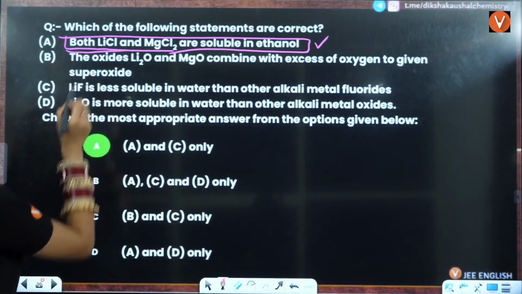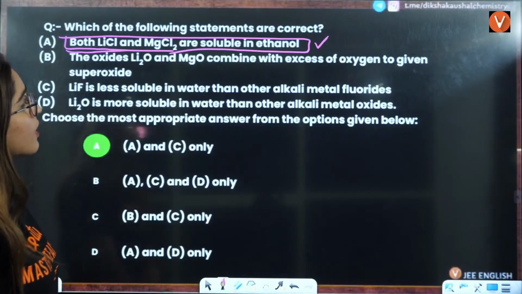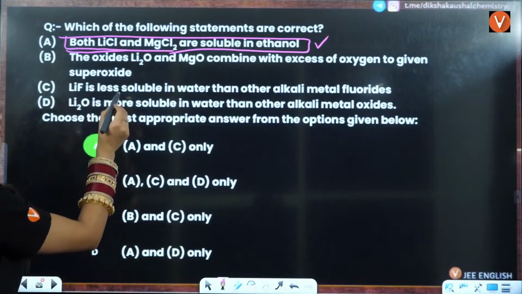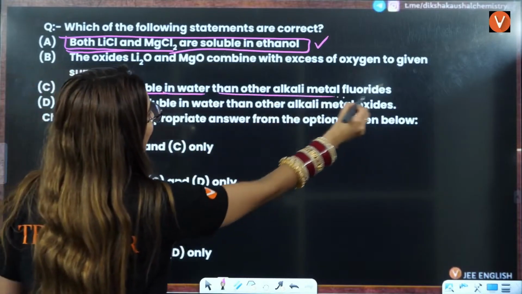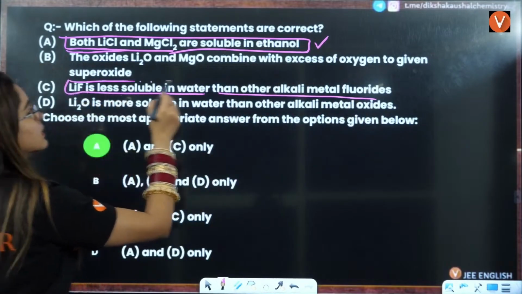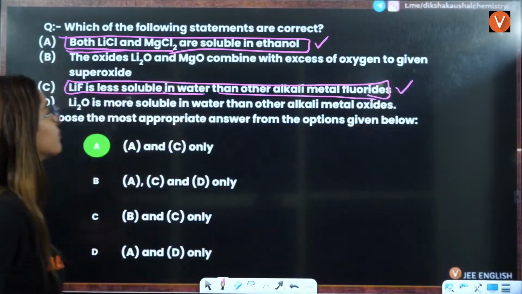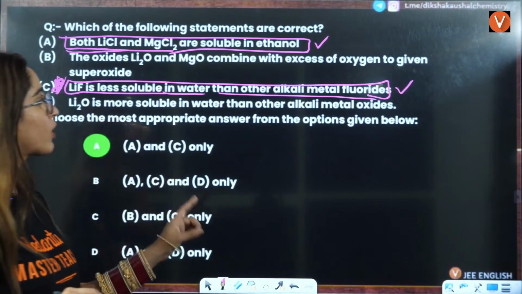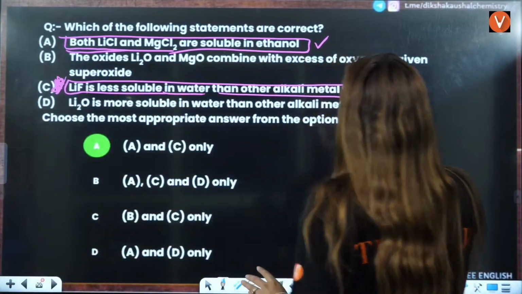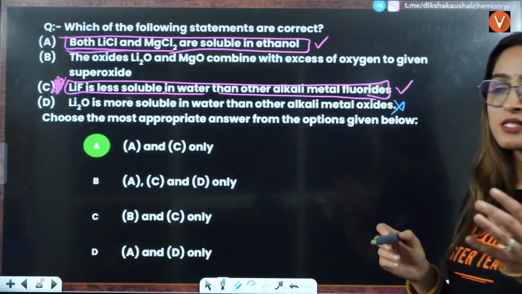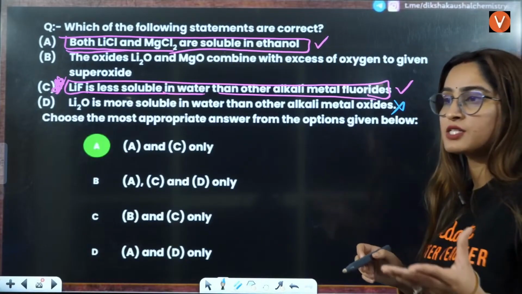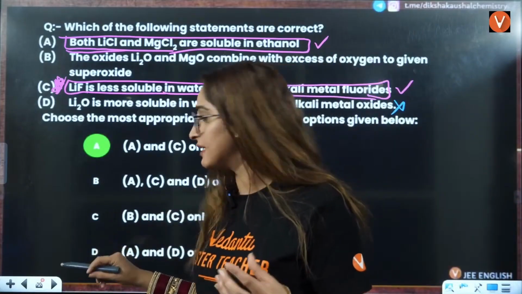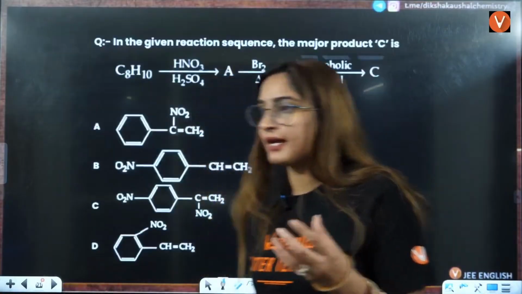Then the oxides of Li and Mg combine with excess of oxygen to give superoxide. No. LiF is less soluble in water than other alkali metal fluorides, which is correct. Very, very important statement. Next is, LiI is more soluble in water than other alkali metal iodides. That is not true for oxygens here, but that is true for fluorine here. So answer will be A and C is the correct answer, right?